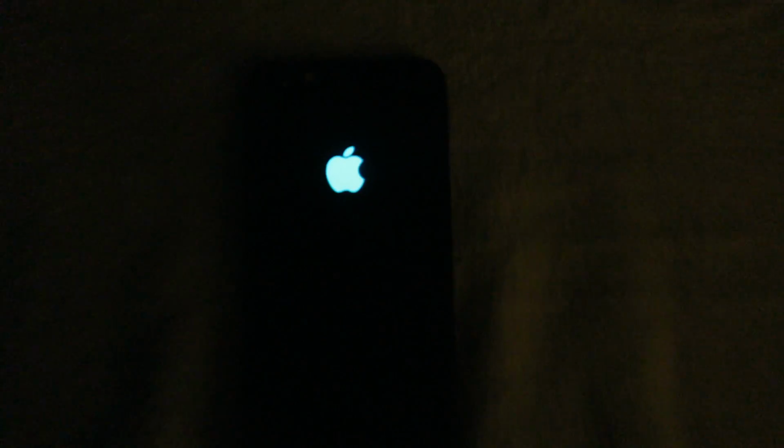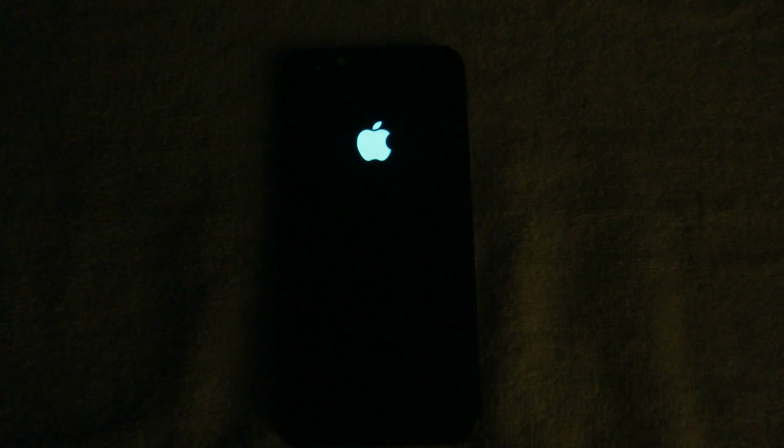And oh yeah, I forgot to mention that my iPhone had the glow-in-the-dark Apple logo. If you guys did miss that video, be sure to check that out.